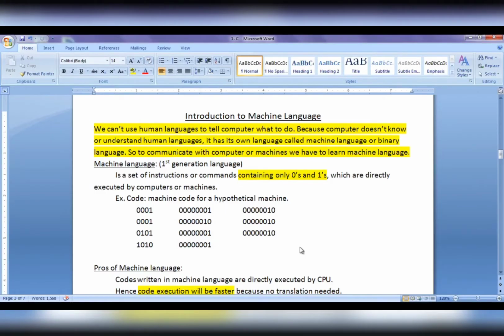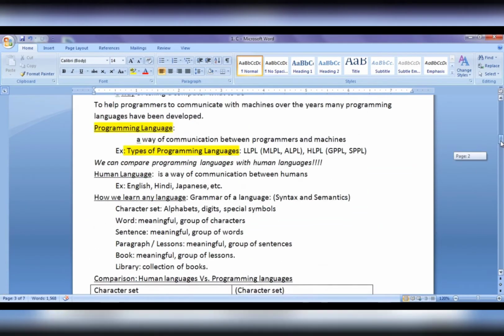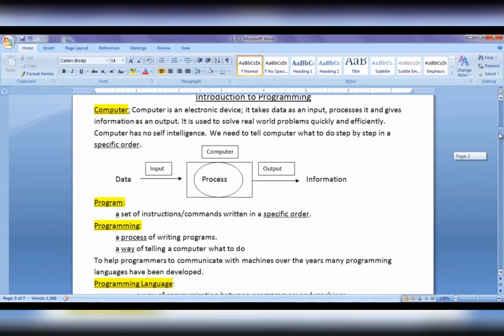Hello friends, welcome back. In this tutorial, we are going to discuss Introduction to Machine Language. In the previous tutorial, we understood what a computer is. A computer is an electronic device. It takes data as an input, processes it and gives information as an output. A computer is used to solve real-world problems quickly and efficiently.